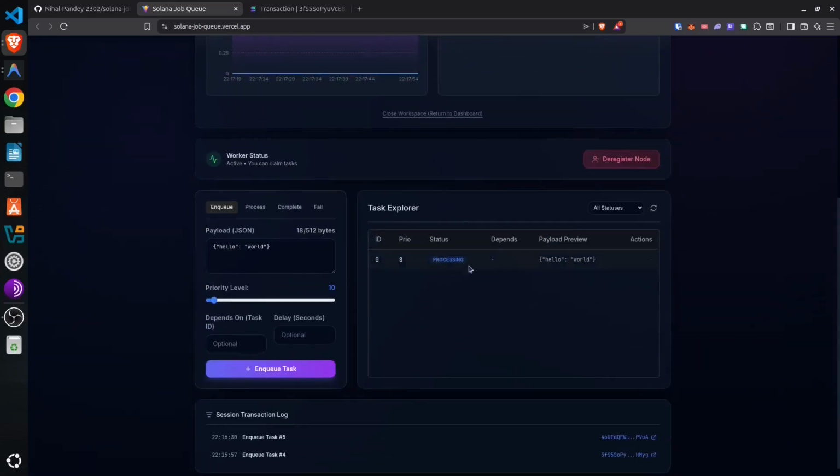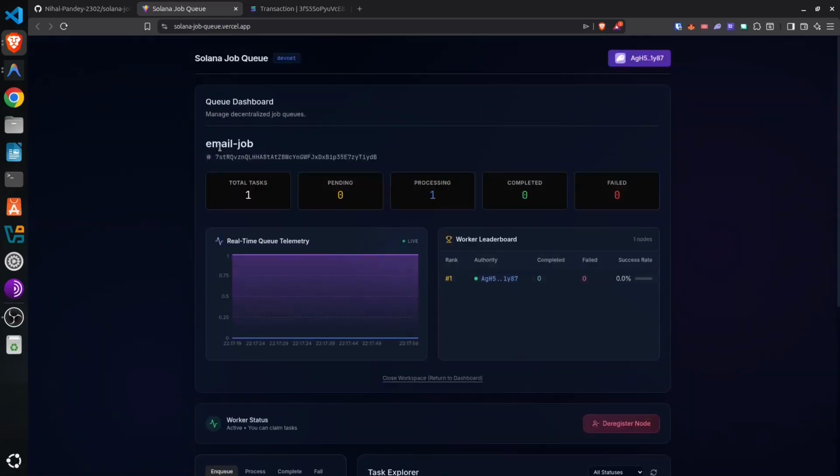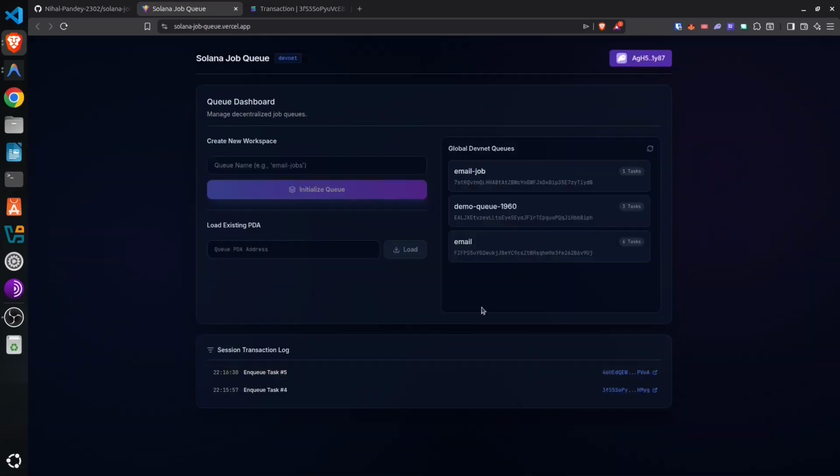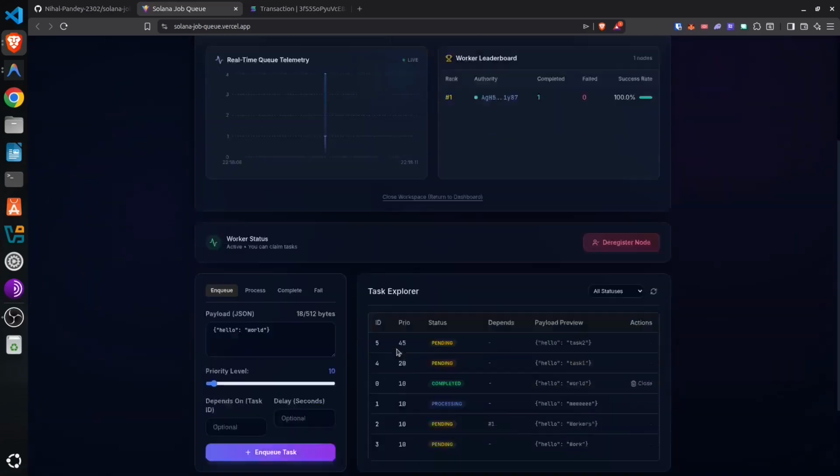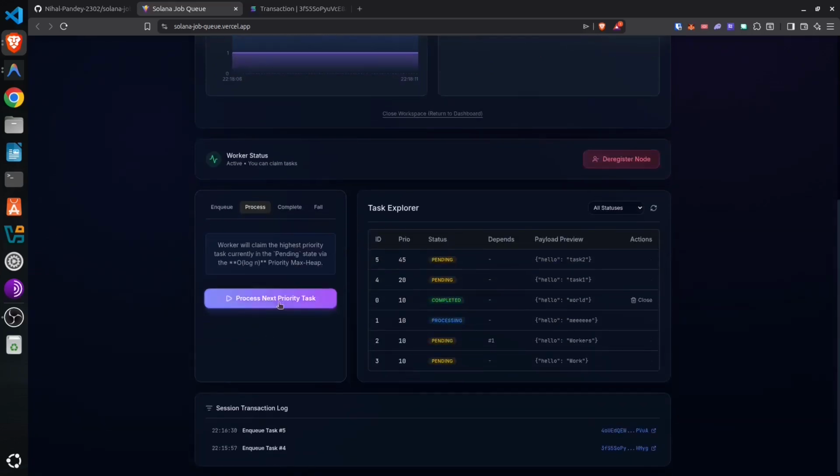As you can see right here, we have all these tasks, the processing tasks for this job. Let me just go back. And this was the one we were working with. As you can see, we have 1 completed, 4 pending, and 1 processing job. We can process the job right here. We can just click process next priority queue, and you can see the one with the highest priority got executed first.